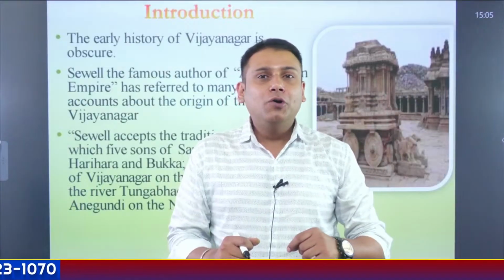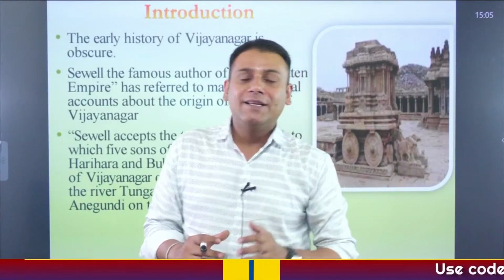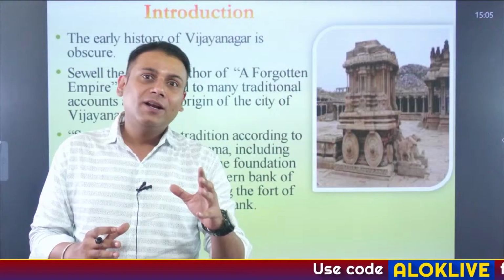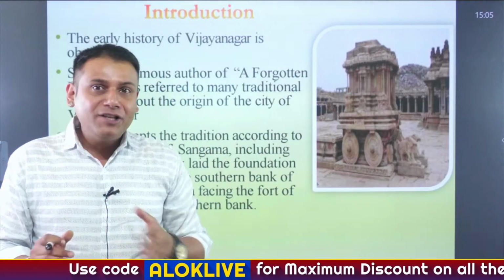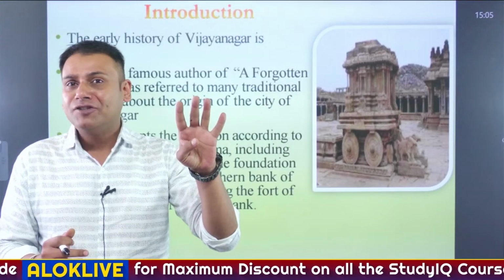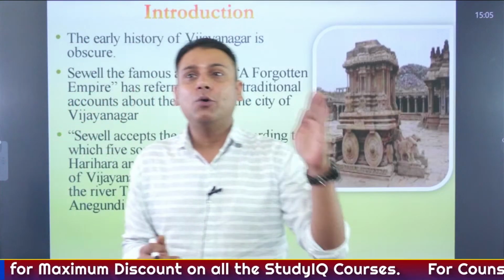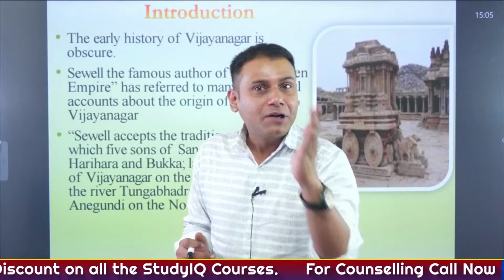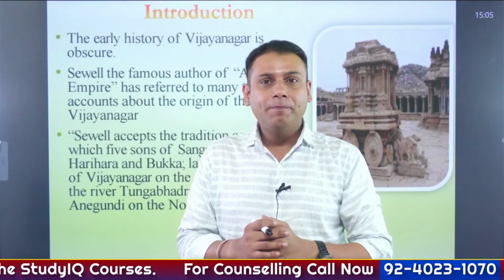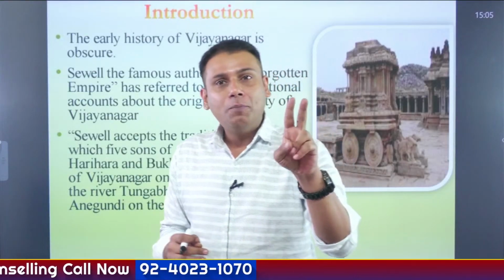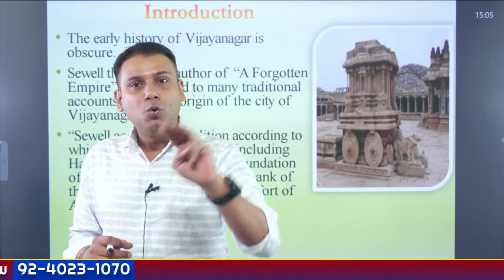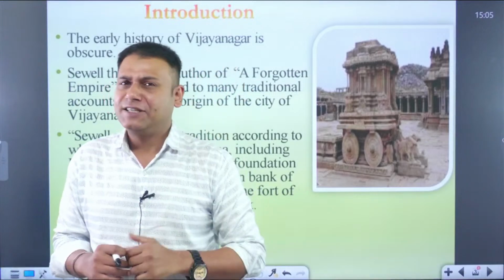Today we are going to cover one of the most important dynasties, particularly the Vijayanagar dynasty or Vijayanagar Empire. In the region around Vijayanagar, there were four major dynasties which ruled consecutively, one after the other. The first one was the Sangam dynasty, followed by Salua, Tuluva, and Aravidu dynasty.